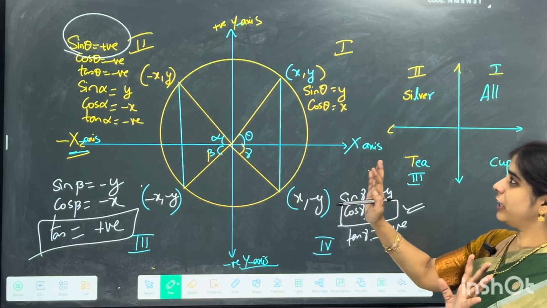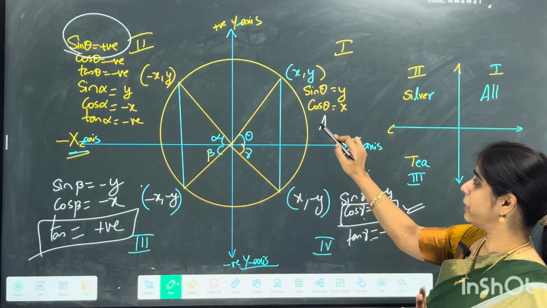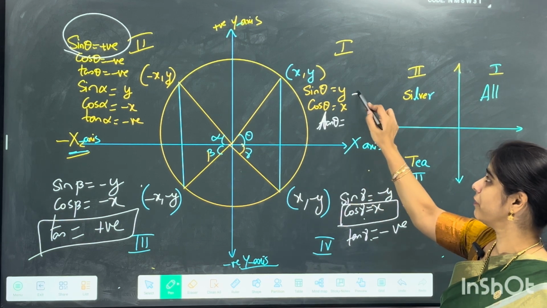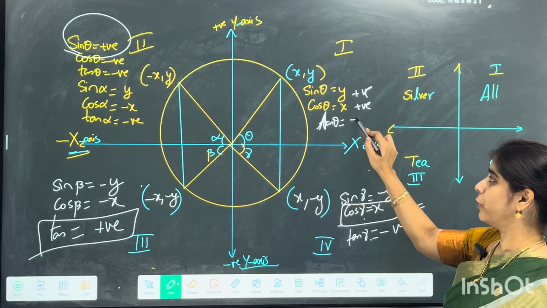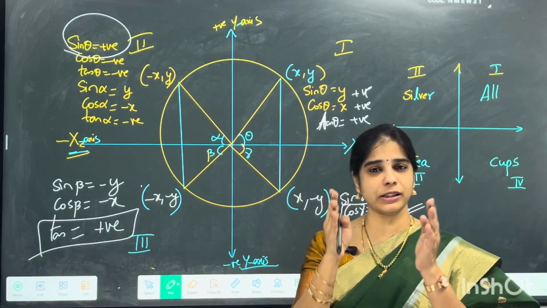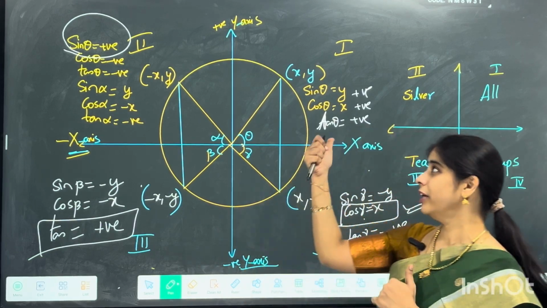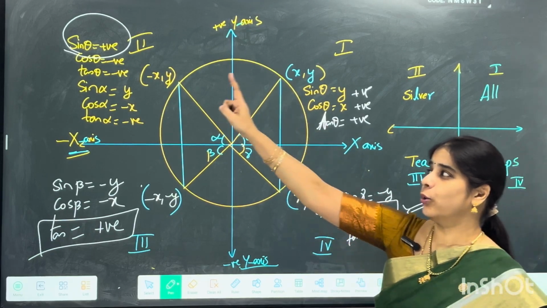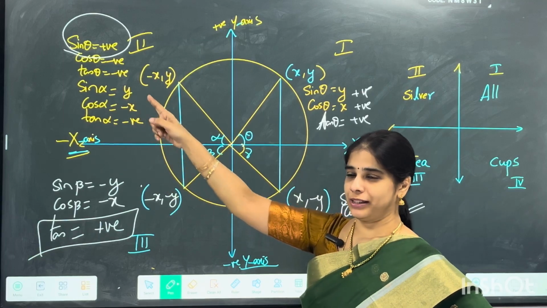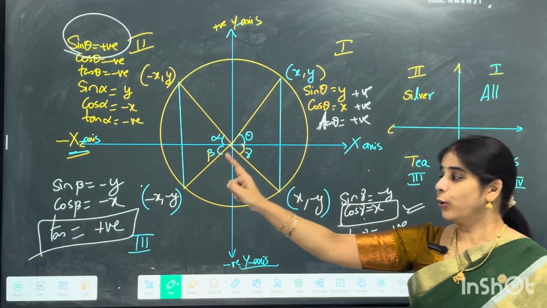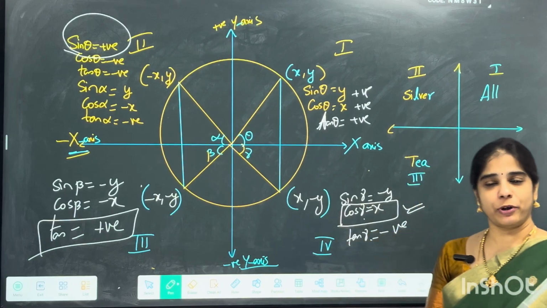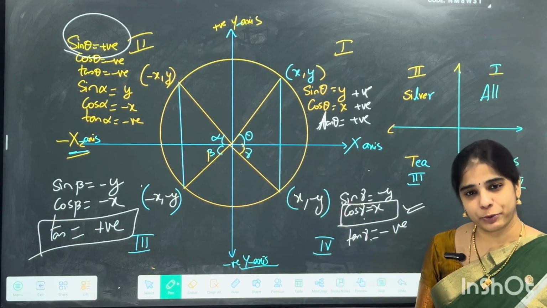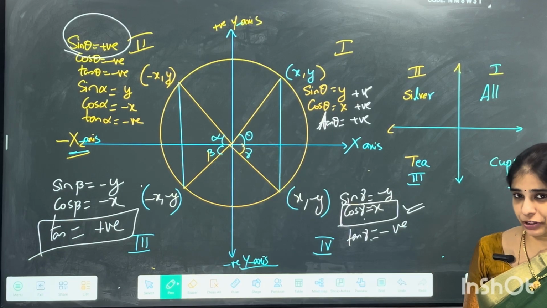Right. So did we observe here that all are positive in the first quadrant? Because when I am saying tan theta in the first quadrant, it is positive by positive. Both are positive, and positive by positive we get positive. All six trigonometric ratios are positive in the first quadrant, right? Coming to the second quadrant, only sine and its reciprocal are positive. Coming to the third quadrant, only tan and its reciprocal are positive. With the fourth quadrant, only cos and its reciprocal are positive. The rest are all negative in their respective fields, right?